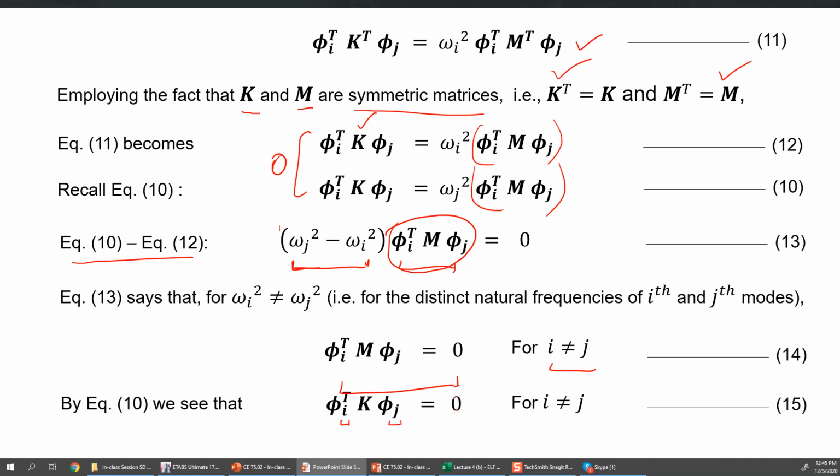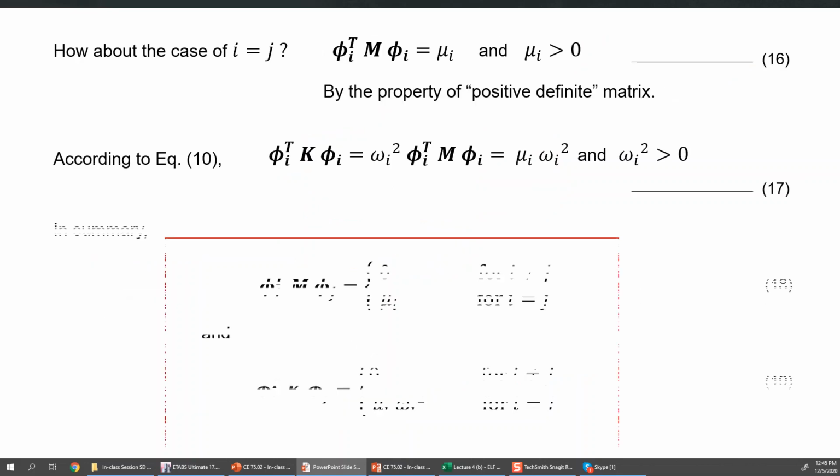This will be a non-zero value only if I and j are the same number, which means that you use the same mode shape on both sides, in both places of this multiplication. So this is the orthogonality property of mode shapes.